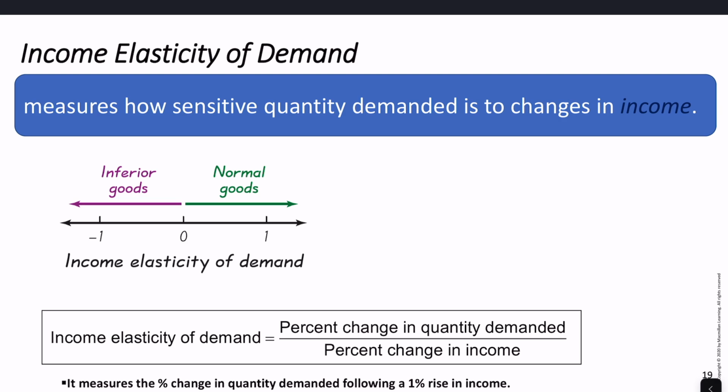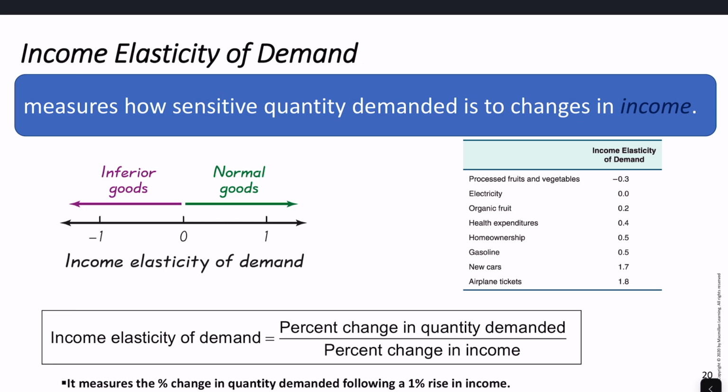So anything that has an income elasticity greater than 0 will be a normal good, right? Income goes up, you want to buy more. That's a positive number. Income goes up, percent quantity change is positive, greater than 0. A normal good. Now, if it's a negative number, income goes up, percent change in quantity is negative, it goes down. That would be an inferior good, like my ramen noodles example from earlier. So our income elasticity of demand can tell us whether it is an inferior good or a normal good, and by how much, like how responsive is that change in demand to a change in income.